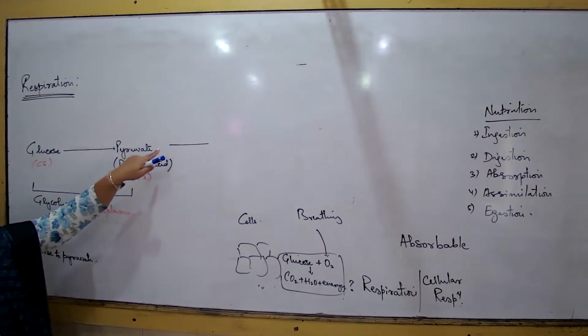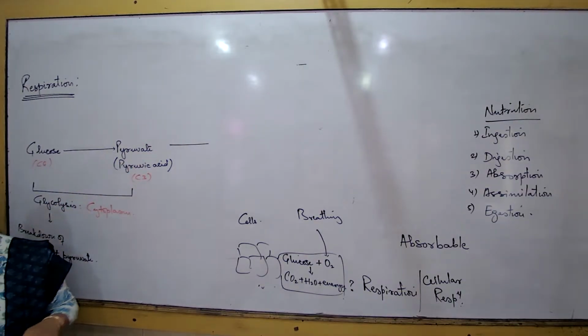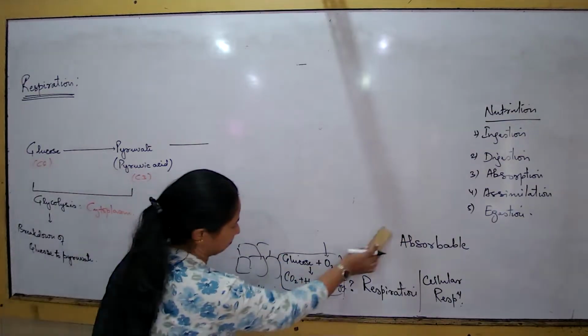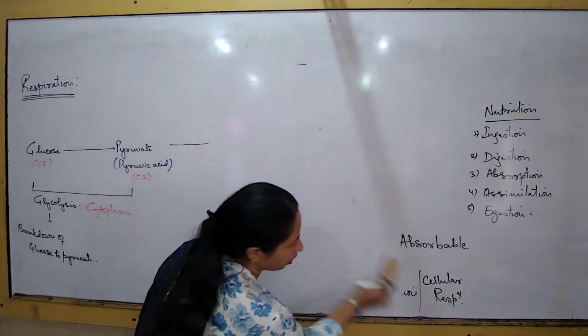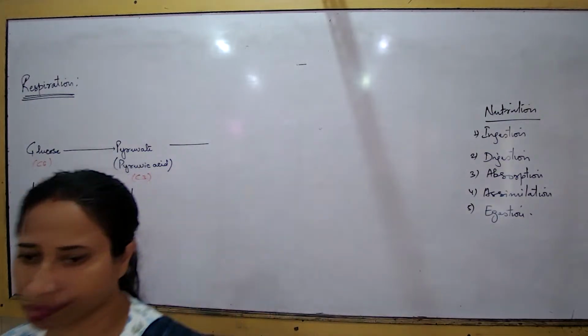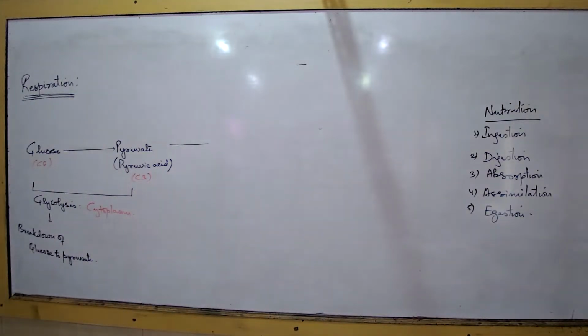Now, this pyruvate, what will be the fate of the pyruvate in the cells? That will be variable, depending on the condition of the cell, the type of the organism. But pyruvate is there in every cell. But this pyruvate will further get broken down to what? That will be based on what type of cell, what type of organism.